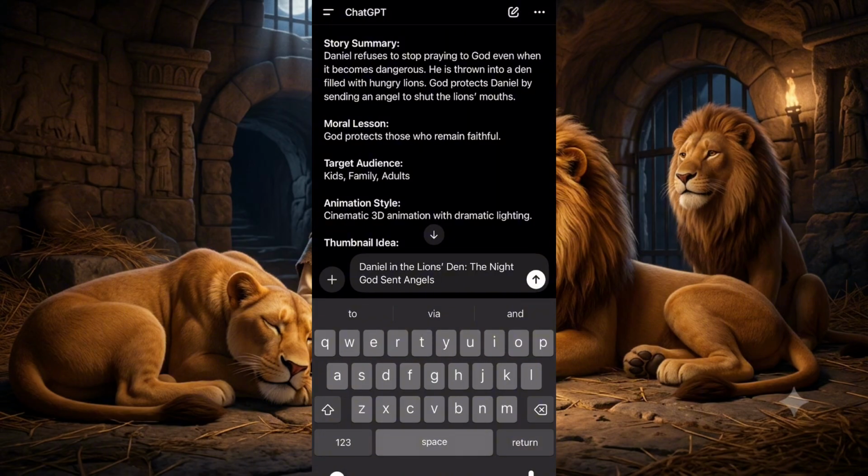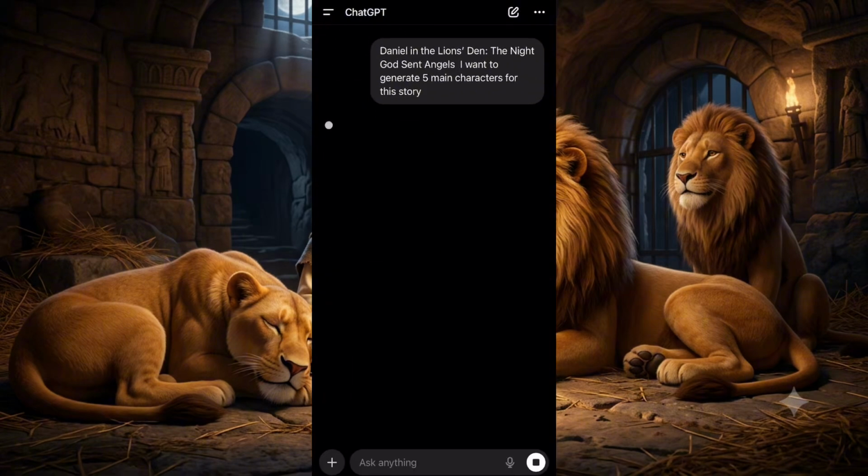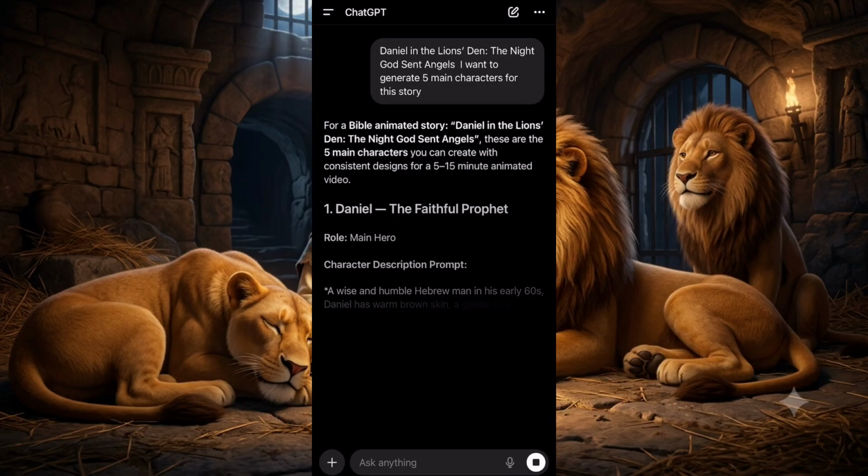So now we'll say, after pasting the title, I want you to generate five main characters for this story. So we are going to be needing these five main characters to be able to generate our images.